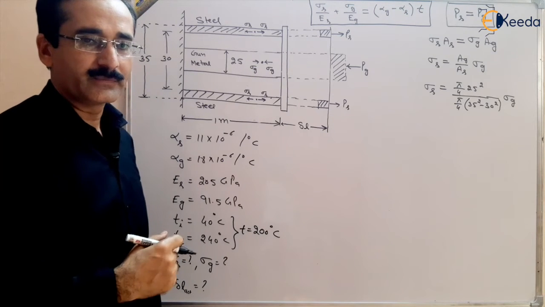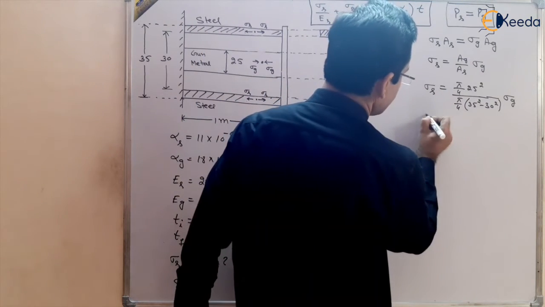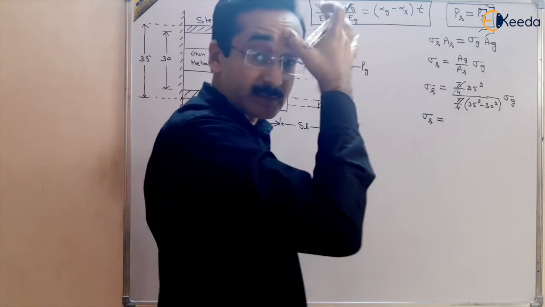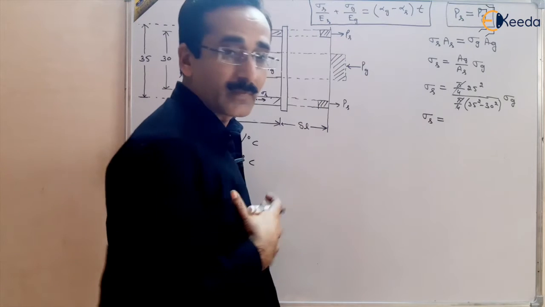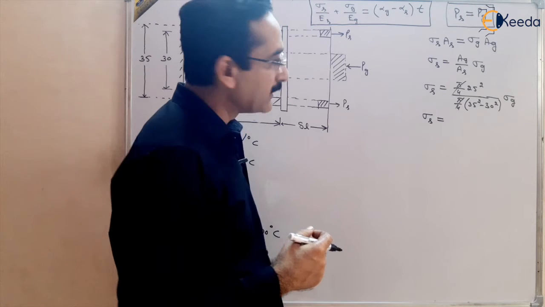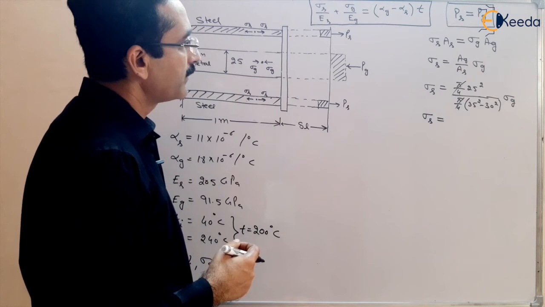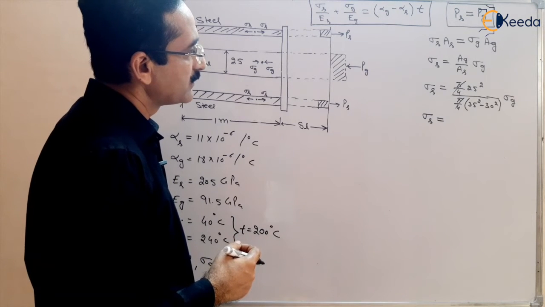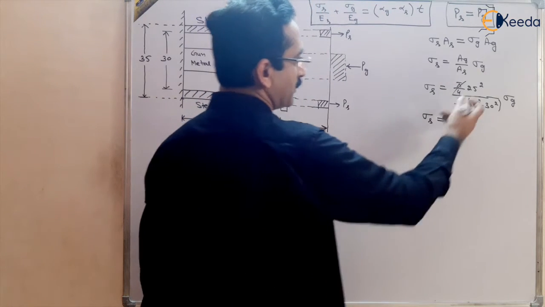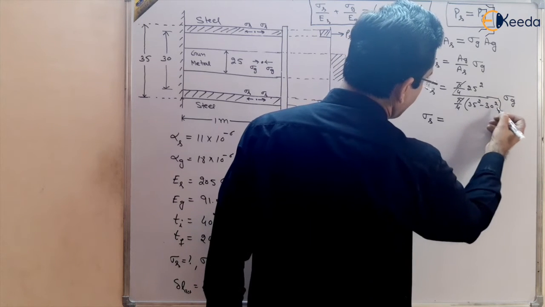So you will get the relation between sigma s and sigma g. When you solve it, sigma s will be equal to the ratio of the gunmetal area and the steel area, that is 25 square by 35 square minus 30 square.